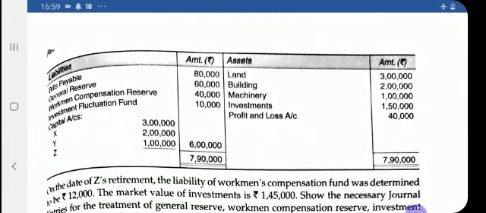Now come to the asset side: land 3 lakhs, building 2 lakhs, machinery 1 lakh, investment 1,50,000, and profit and loss account. It is a debit balance because it appears on the asset side and it is a loss of 40,000. See, you will see an investment fluctuation fund only if there is an asset named investment. It is related to investment.